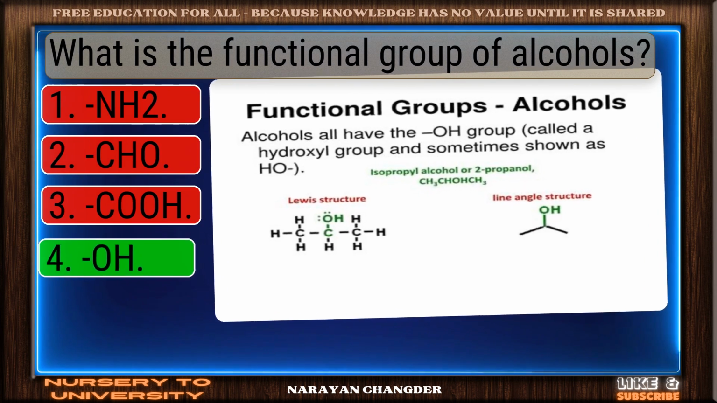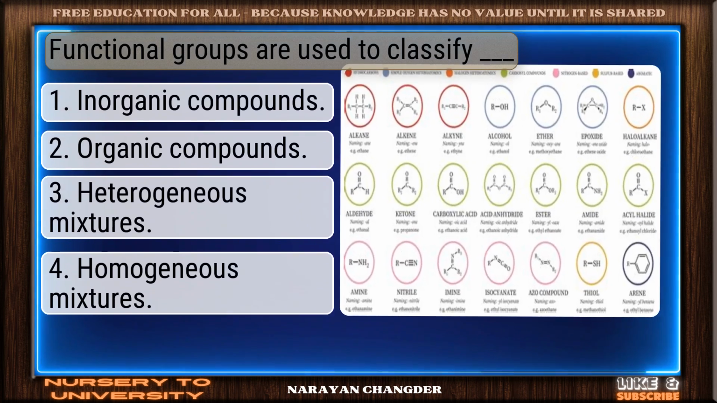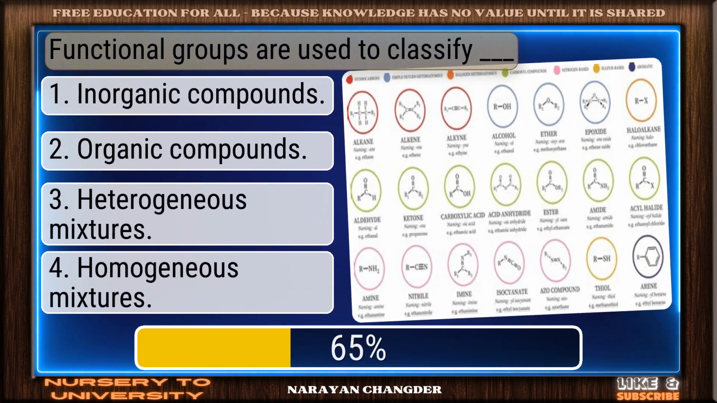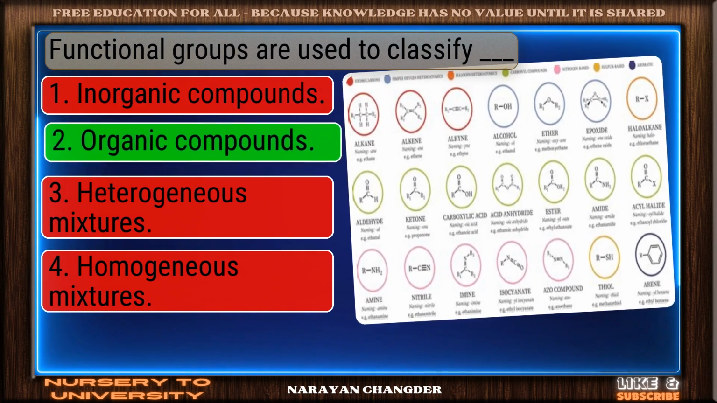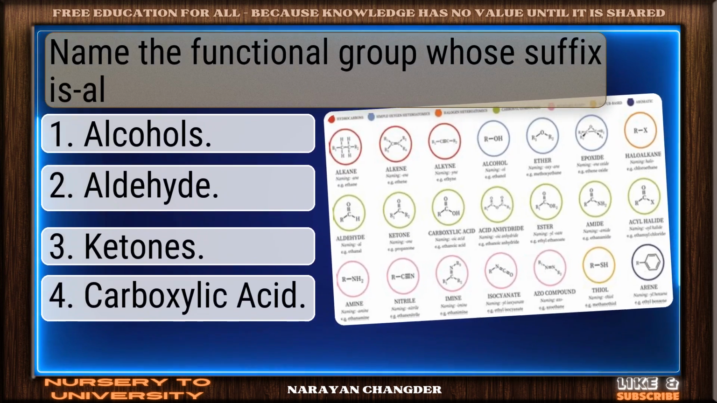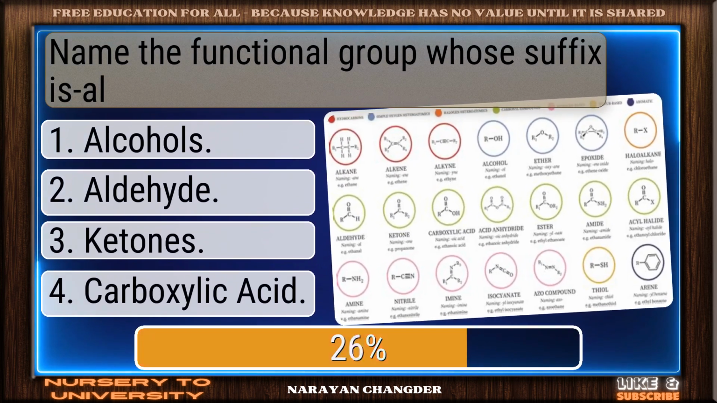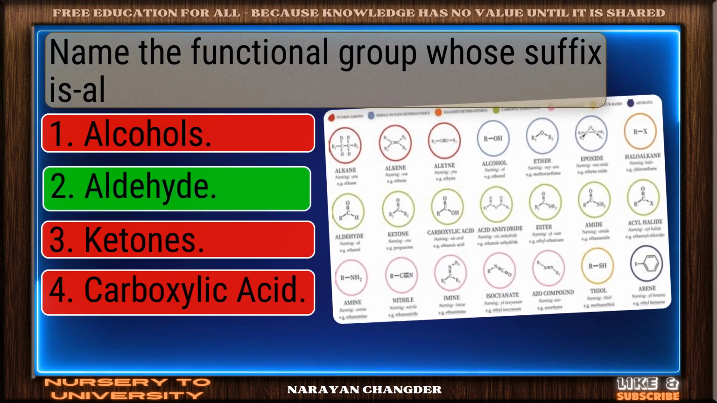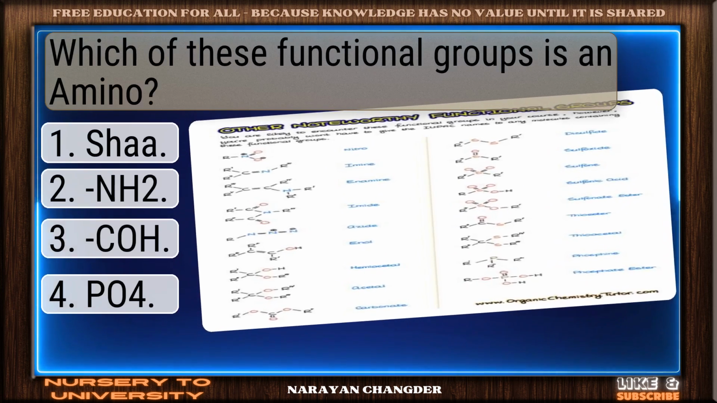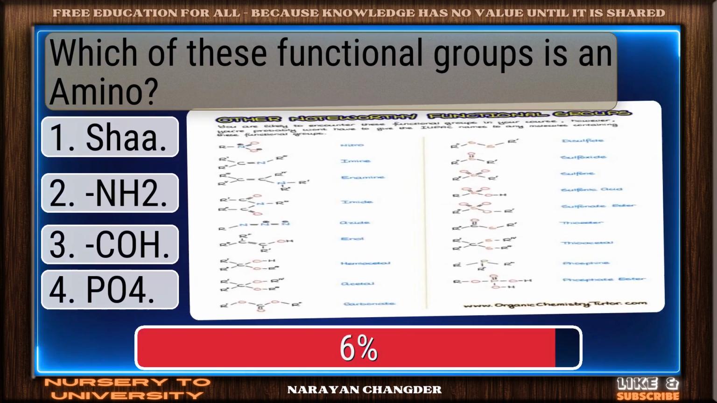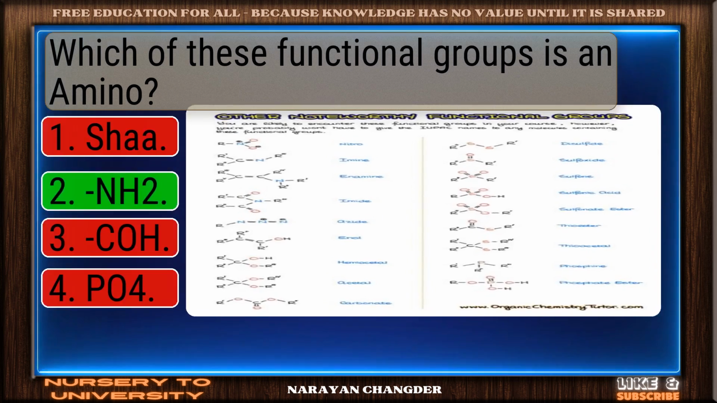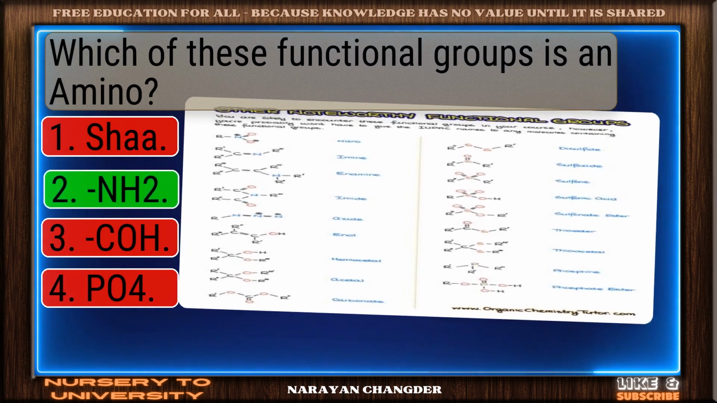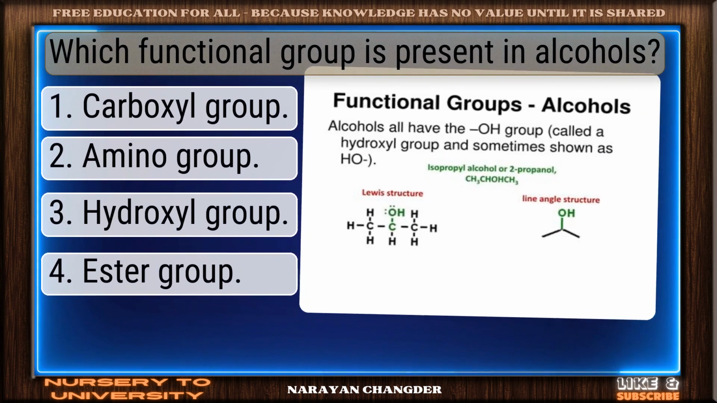Logical choice, OH. Functional groups are used to classify dash. Very good, organic compounds. Name the functional group whose suffix is al. Aldehyde is correct. Which of these functional groups is an amino? Commendable response. And which functional group is present in alcohols?